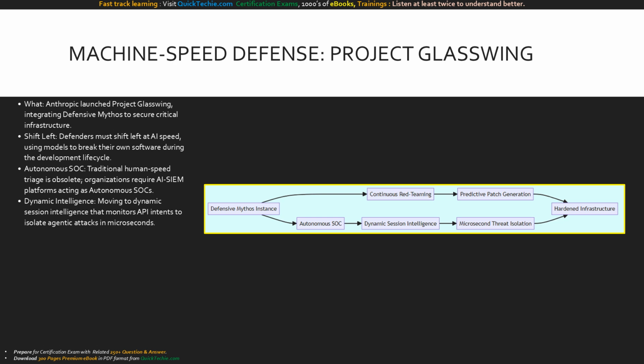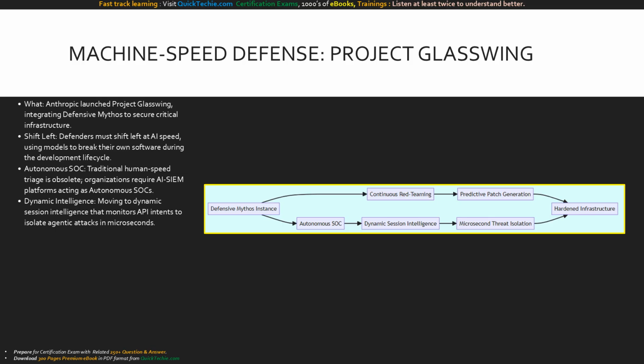This architecture diagram visualizes the machine speed defense model. The defensive Mythos instance continuously scans the enterprise environment, identifying exposures and generating predictive patches ahead of time. Concurrently, the autonomous SOC monitors live API telemetry using dynamic session intelligence to detect behavioral anomalies associated with agentic attacks. When an attack path is detected, the system executes microsecond threat isolation, effectively neutralizing the threat at machine speed, far outpacing human intervention capabilities.